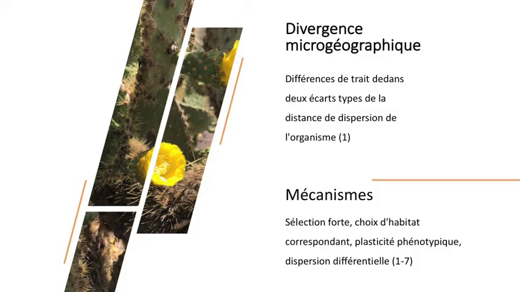Microgeographic divergence refers to trait differences within two standard deviations from the dispersal distance of the organism. It can occur through a multitude of mechanisms, including strong selection, matching habitat choice, phenotypic plasticity, and differential dispersal. However, other potential mechanisms exist as well. Microgeographic divergence has been noted in snails and grasshoppers and some other systems, but little work has actually been done on highly dispersing organisms such as birds.